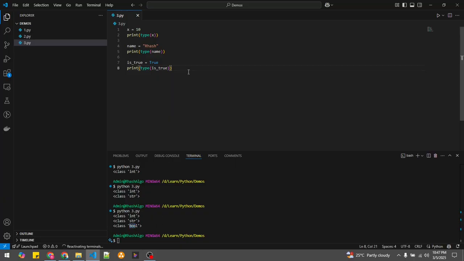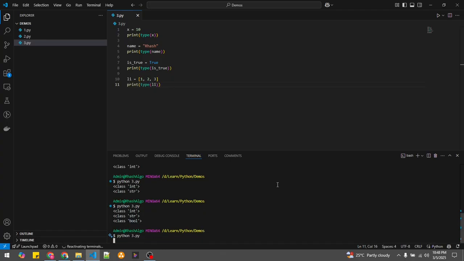Now let's look into collections. For example, if I have a list like 1, 2, 3, and I want to find the type of this, let me print that.